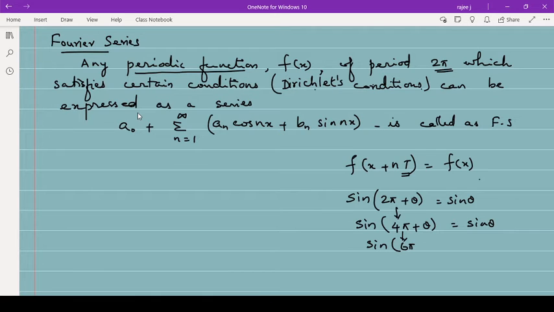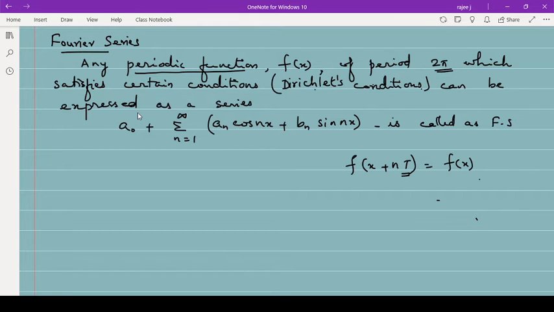After each 2 pi it repeats, so that is a periodic function with period 2 pi. The function must satisfy certain conditions, called Dirichlet's conditions, and if it satisfies them, then whatever function we consider can be expressed as a series like this.